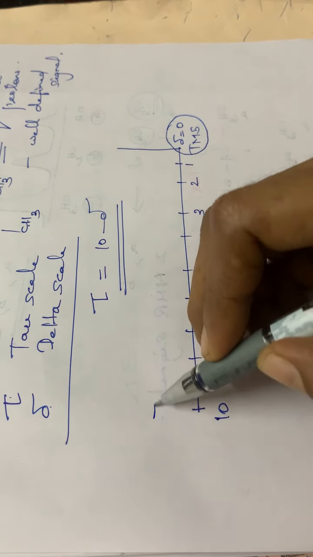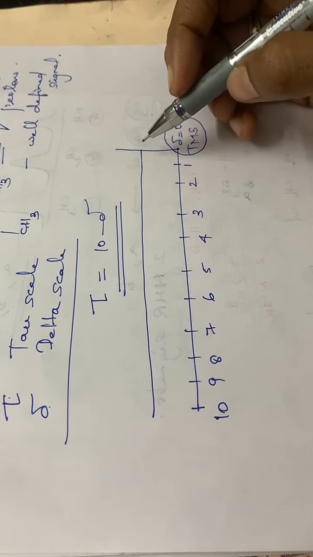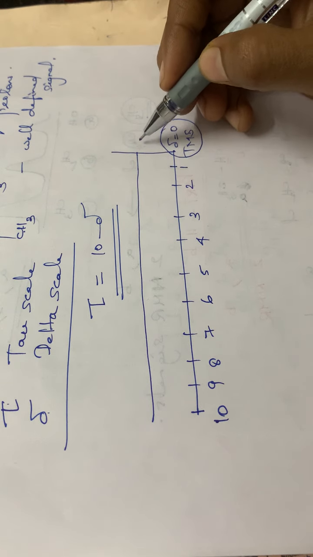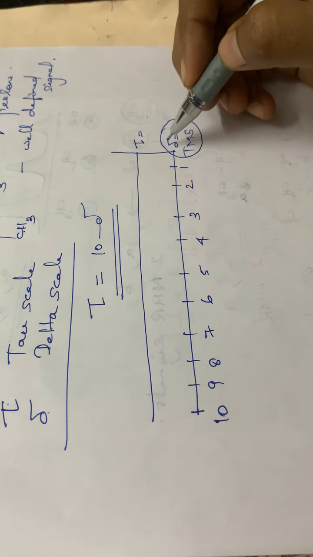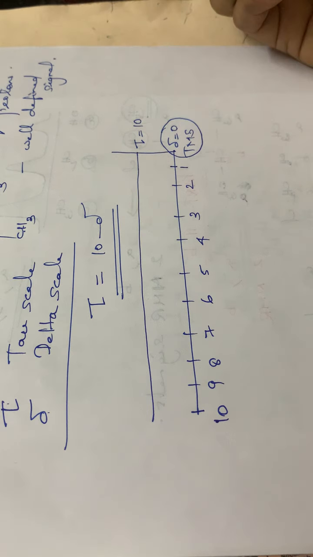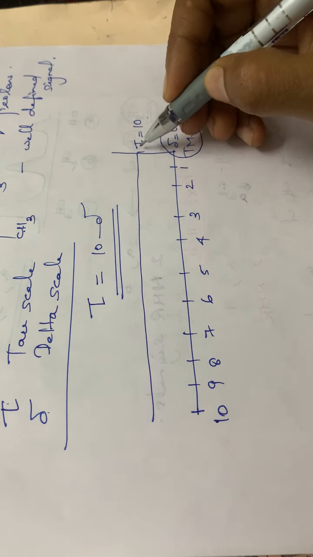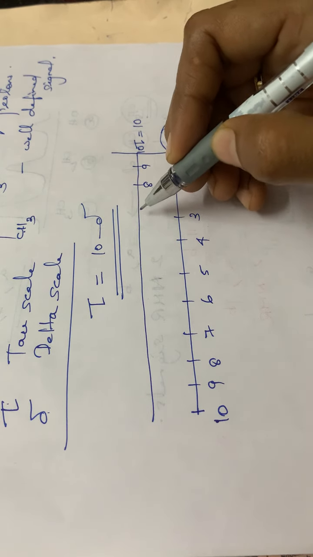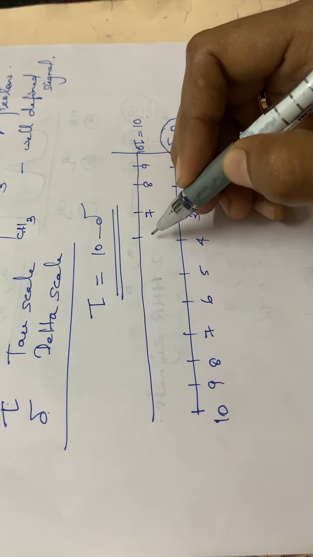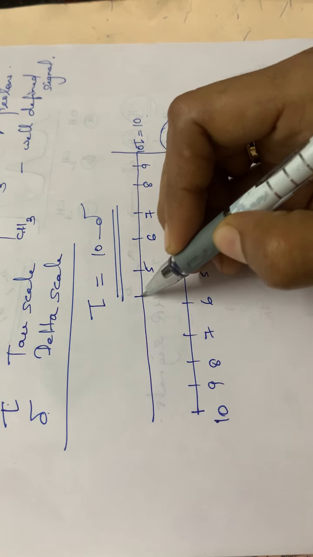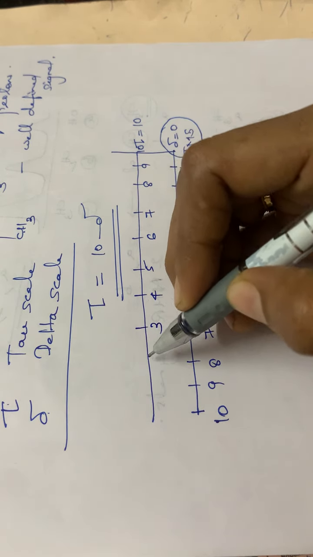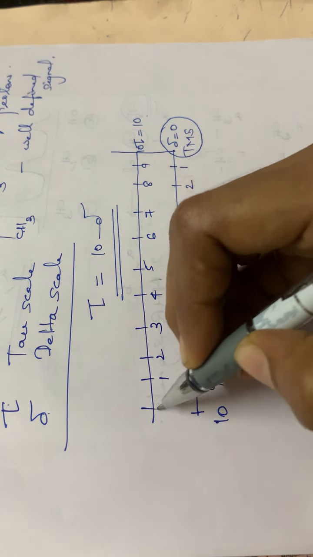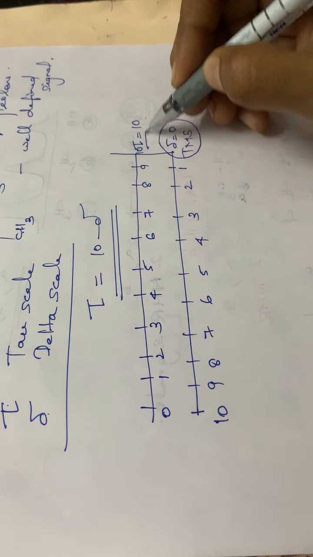Okay. And for the tau scale, it is just the reverse. In the tau scale, for TMS, the tau value will be equal to 10. So here it will be 10, then 9. Okay, so this is the tau scale.